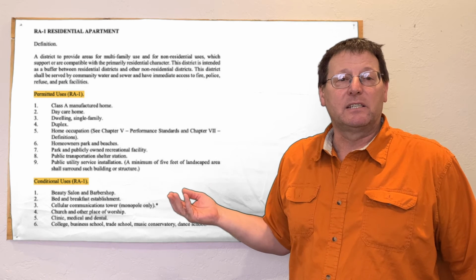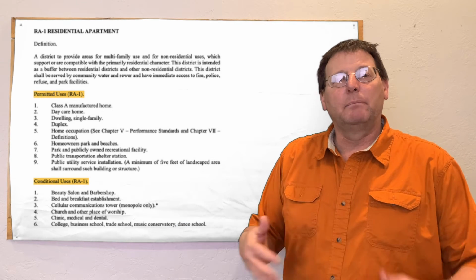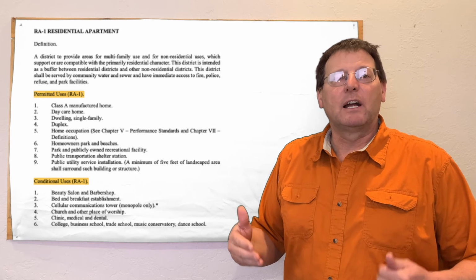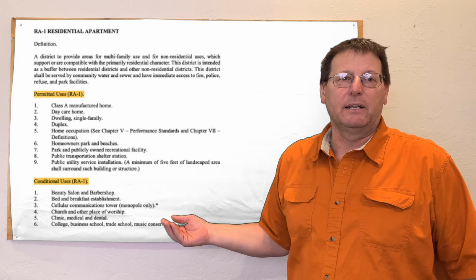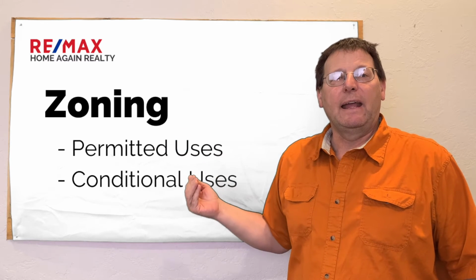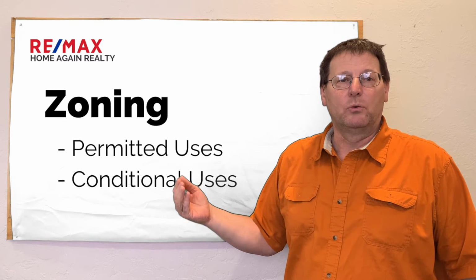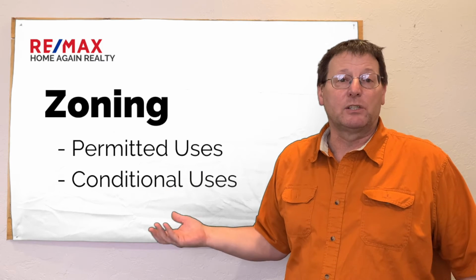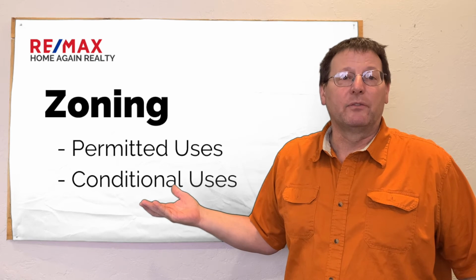They consist of things that you can do with the property, but it takes a little bit extra government oversight in order for you to do those things on the property. So there's permitted uses and conditional uses on all of the properties that are zoned, not just in Flathead County, but everywhere around the state of Montana and around the country.